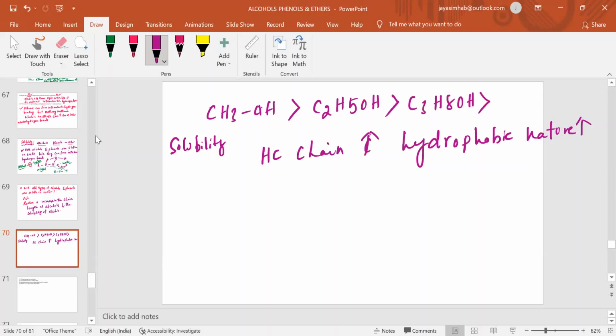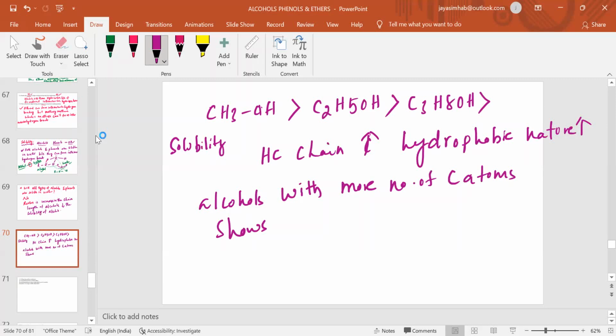So alcohols with more number of carbon atoms show less solubility in water.